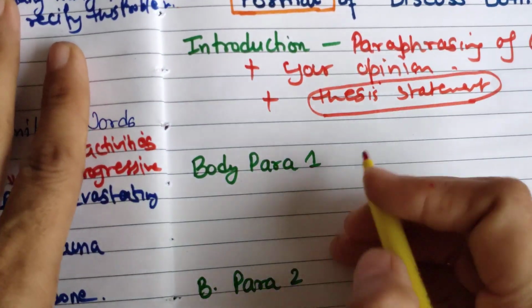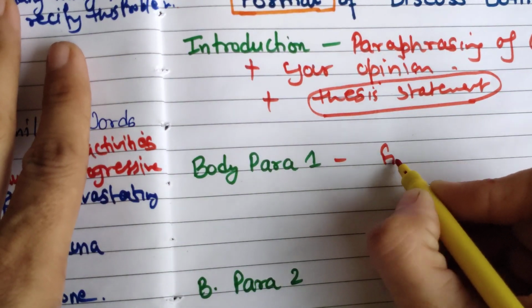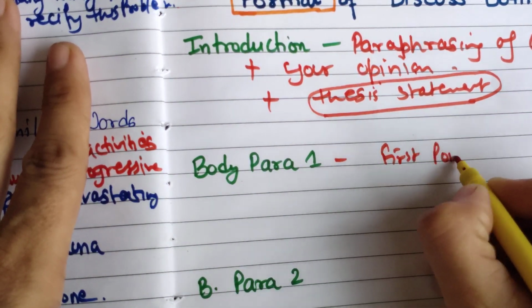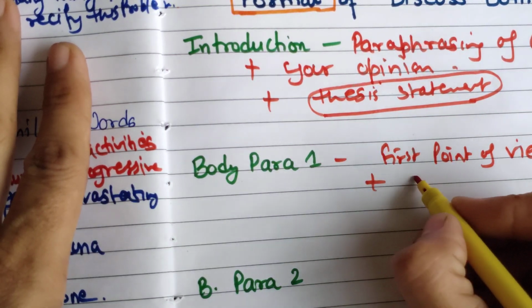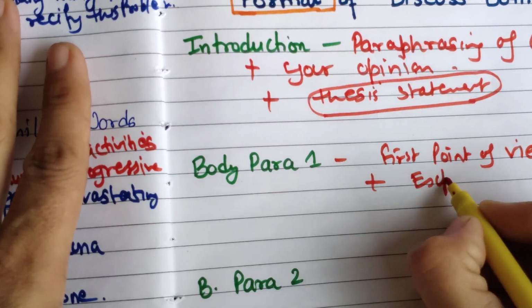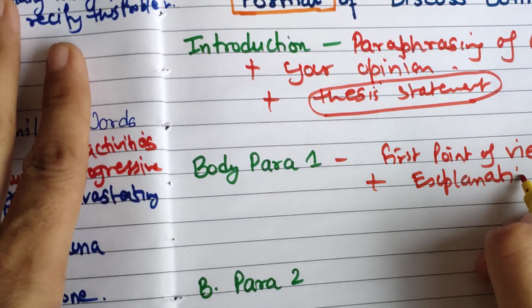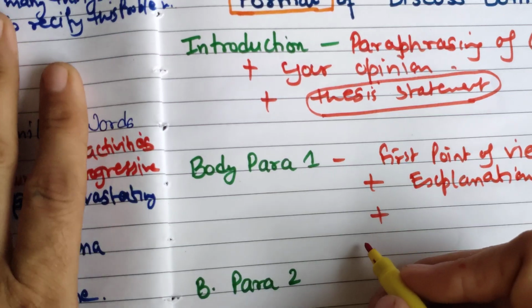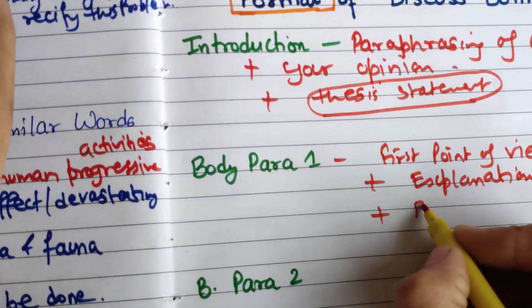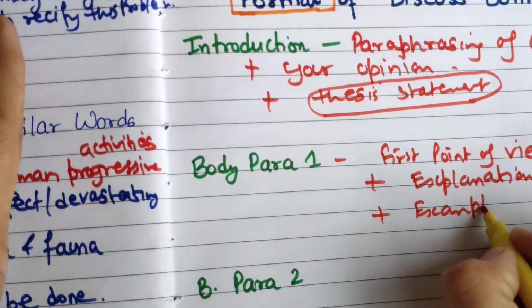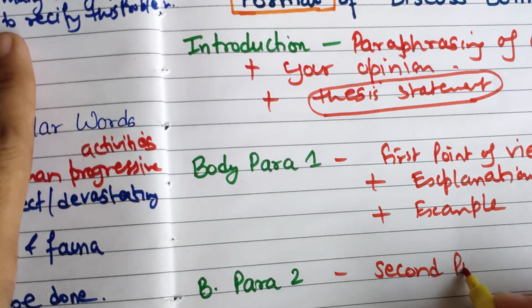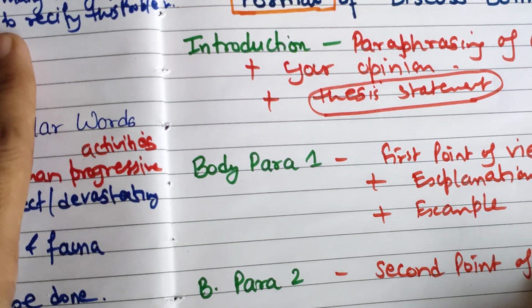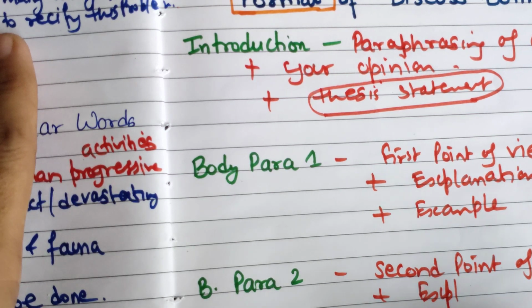Now in the body paragraph, first point of view plus explanation. You should know the format of the essay, then you can easily write, you will not make any mistake. And example. And here, second point of view plus explanation plus example.